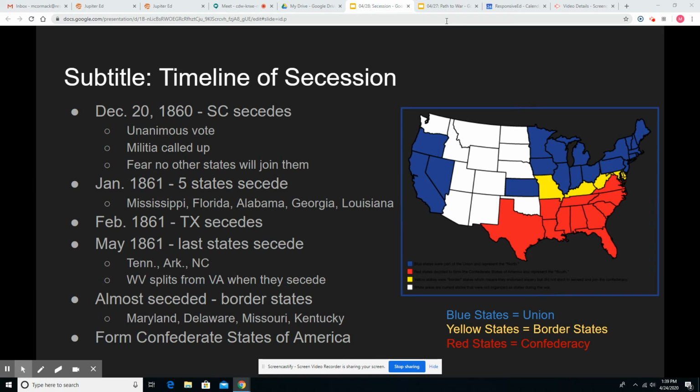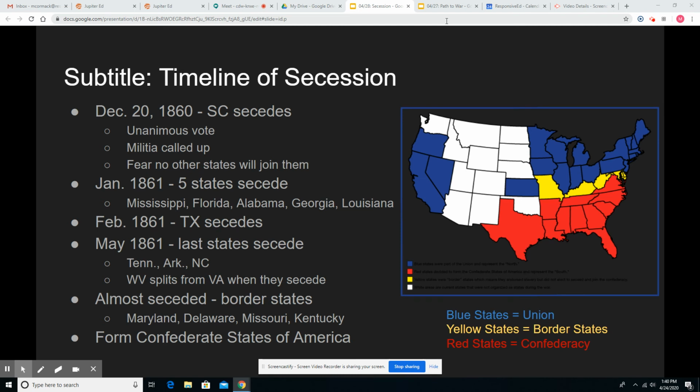A little bit later, several other states also seceded from the Union in May of 1861. They waited until after Lincoln called up the army to secede and were hesitating before that. Those states are Tennessee, Arkansas, and North Carolina. Virginia also decided to secede at that same time, and when Virginia decided to secede, the area now known as West Virginia decided that they were going to secede from Virginia and join the Union as one of the border states that had slaves but did not secede.